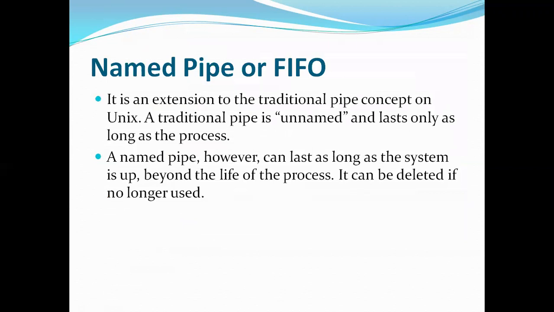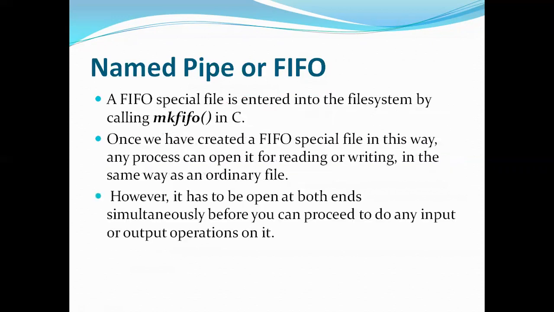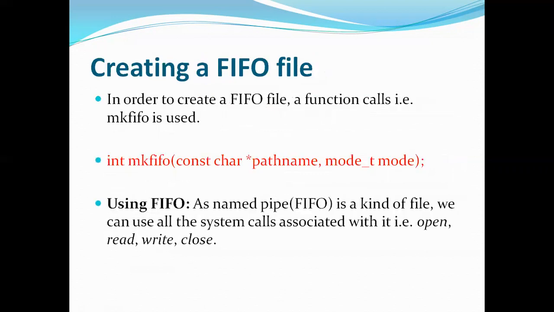Then we have seen a named pipe, also called FIFO, which is different from a normal pipe, which can be used between unrelated processes, and it is alive until it is manually terminated, or until the system is up, not like a pipe which is alive only until the process is terminated. We can imagine that a pipe is a virtual file, whereas a named pipe is a file actually.